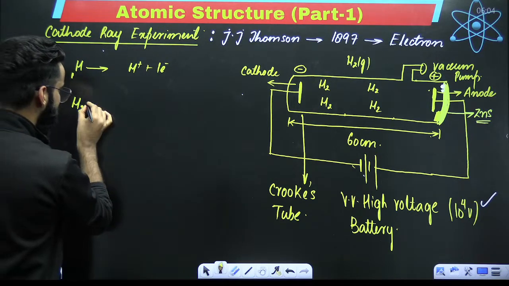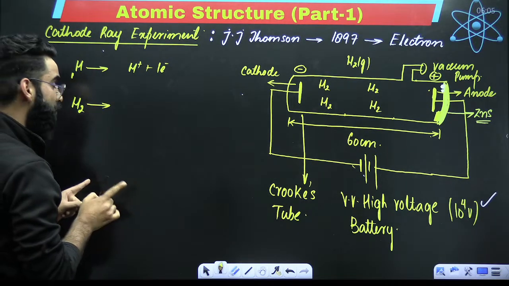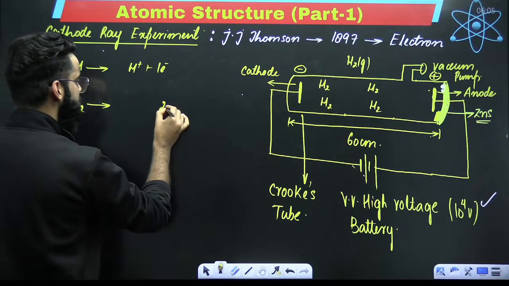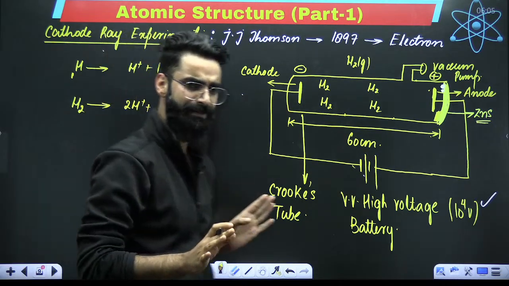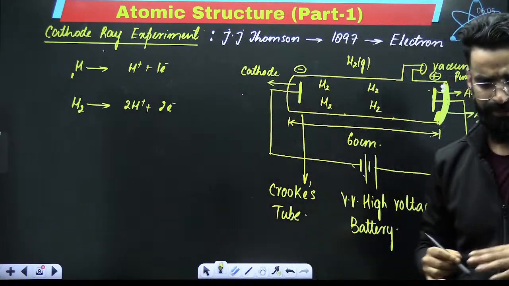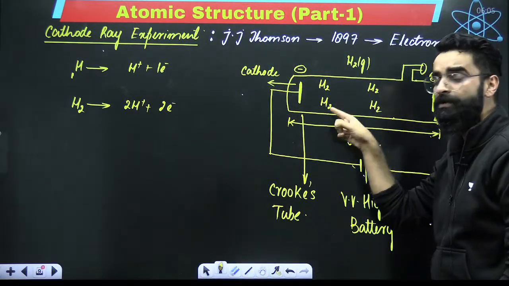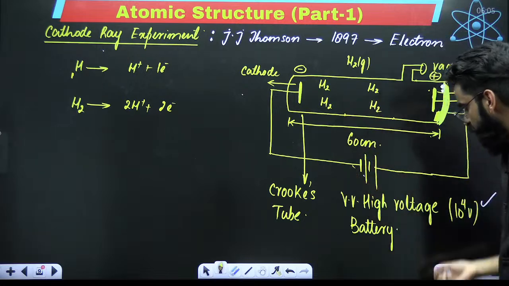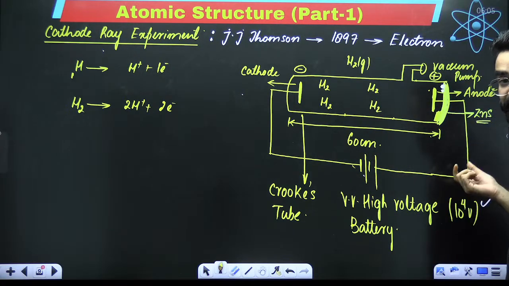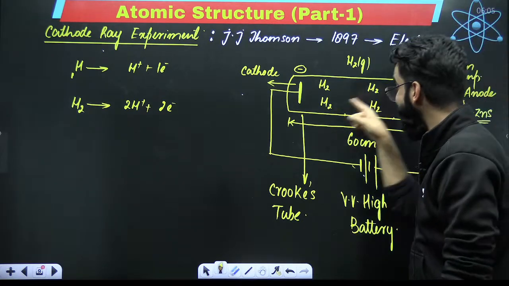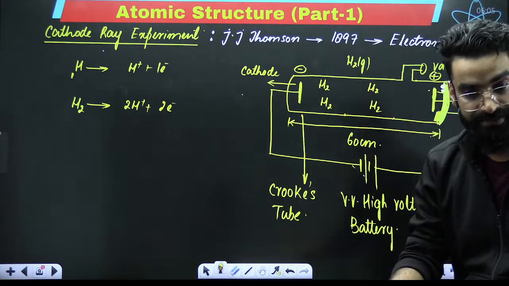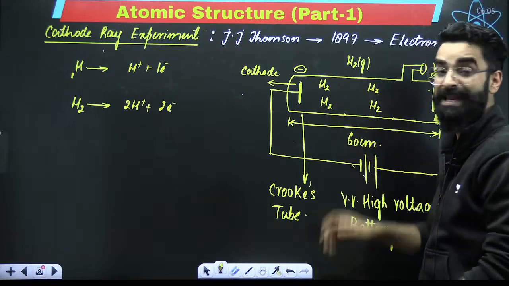So can I say due to ionization, this H2 molecule would have lost 2 electrons and would have got converted into 2 H positive? Agreed? So the H2 gas molecules in the container, since you are keeping the voltage of the battery very high and the pressure of the gas very low, ionize. They lose electrons.